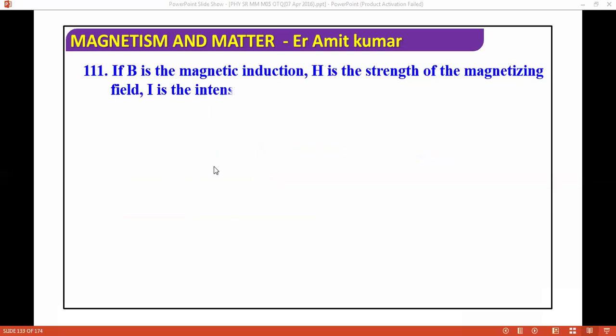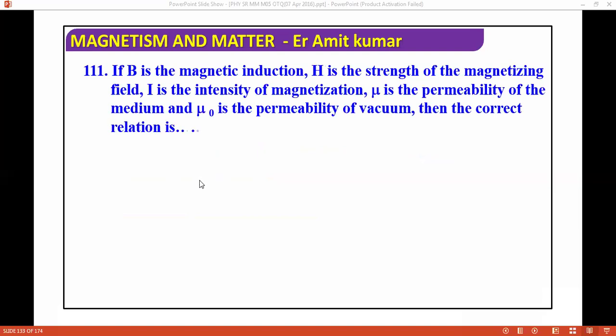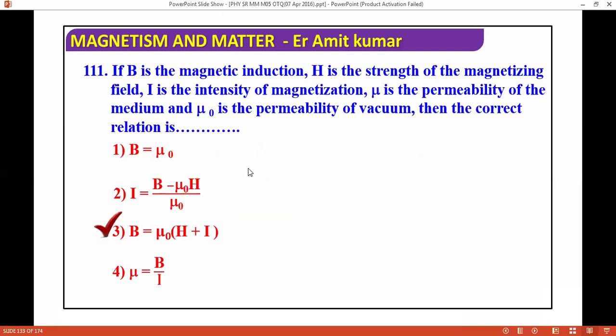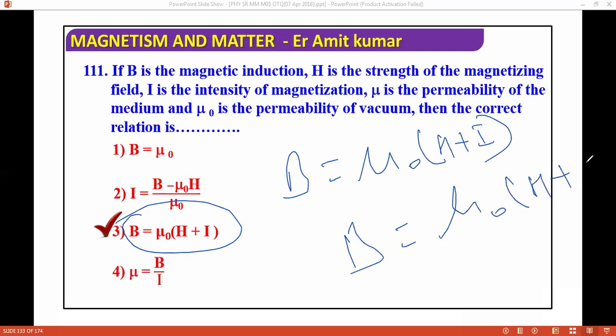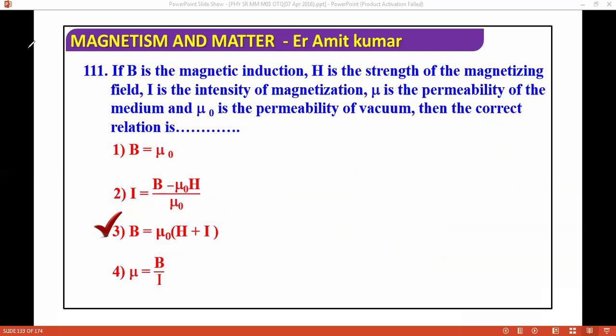If B is the magnetic induction, H is the strength of the magnetizing field, I is the intensity of magnetization, mu is the permeability of the medium, and mu naught is the permeability of vacuum, then the correct relation is B equals mu naught times (H plus I). Keep this relation in your brain, guys. Next question, we are moving ahead.